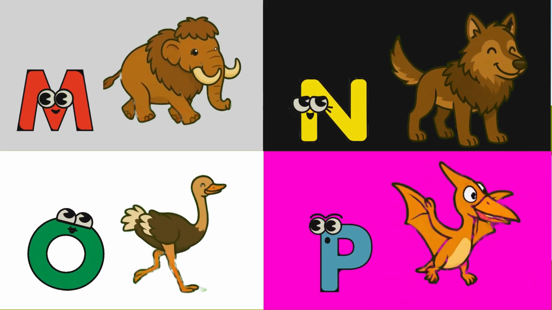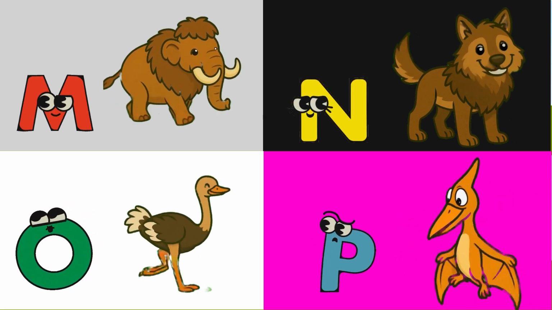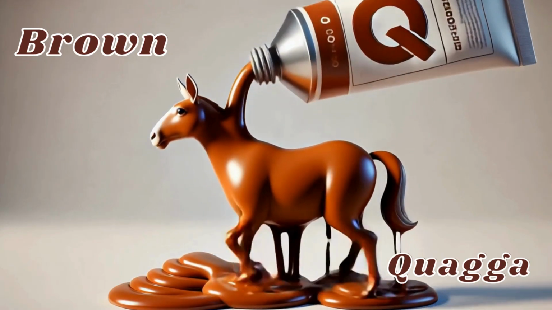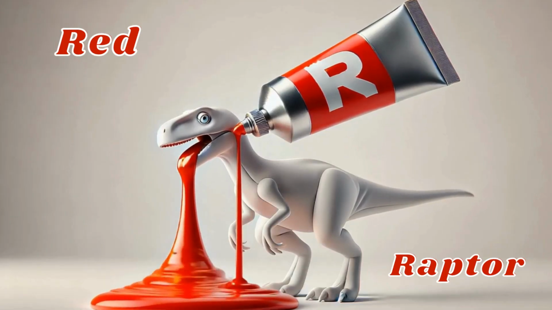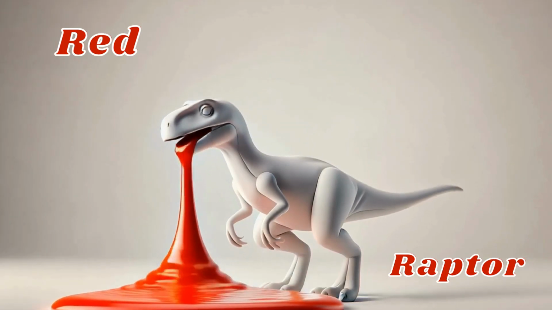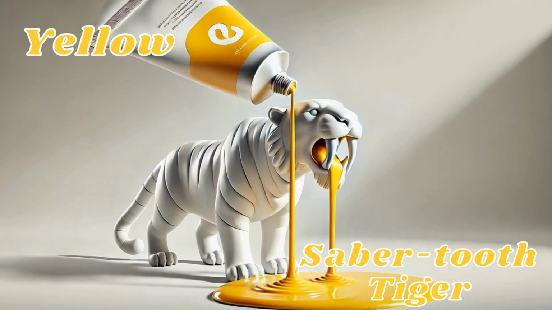Hey, hey! Eep, eep, eep. Hey, hey, hey! Eep, eep, eep. Q is for quagga, brown quagga trot, trot, trot. R is for raptor, red raptor dash, dash, dash. S is for saber-toothed tiger, yellow saber, growl, growl, growl.